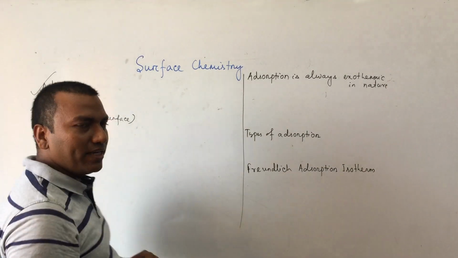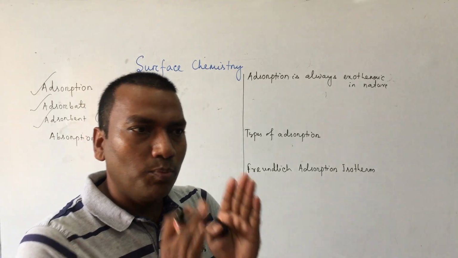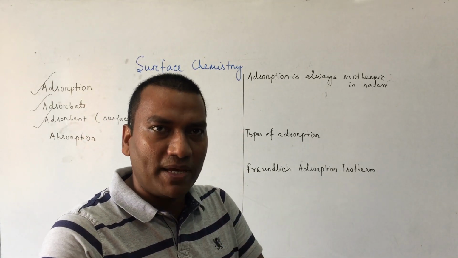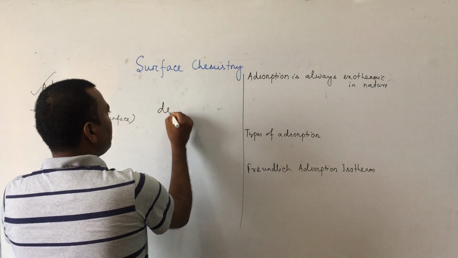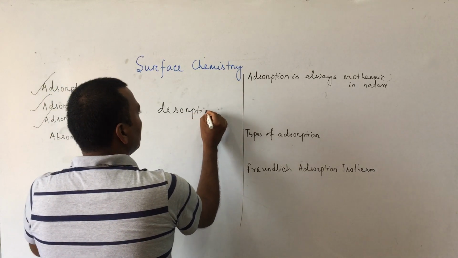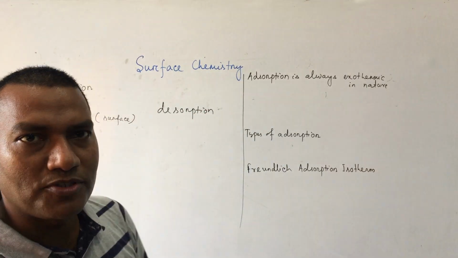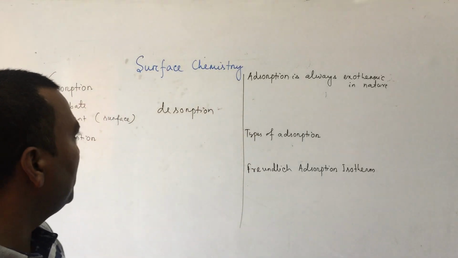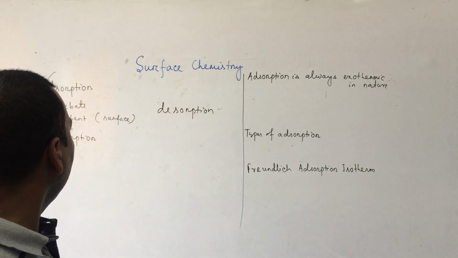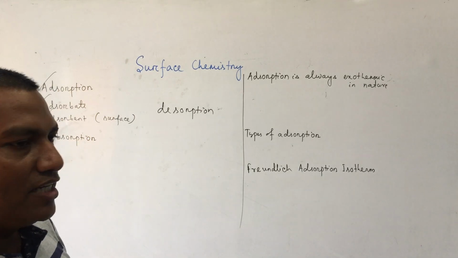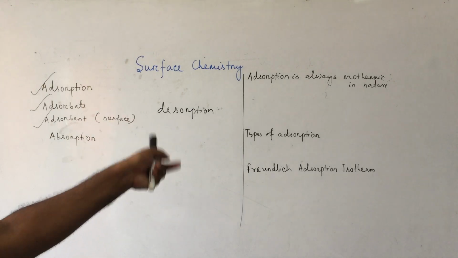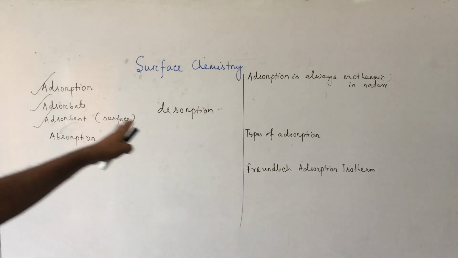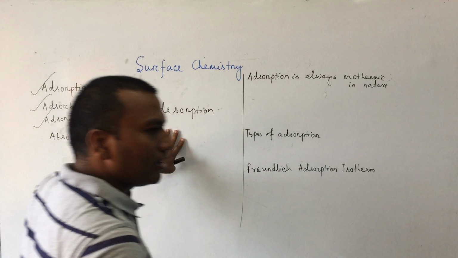The process by which both adsorbate and adsorbent are separated is known as desorption. Understood? So remember, adsorption is a surface phenomenon, but absorption is a bulk phenomenon.